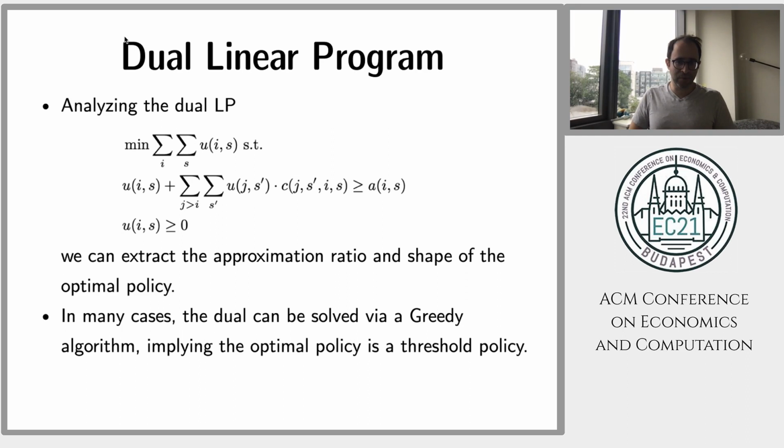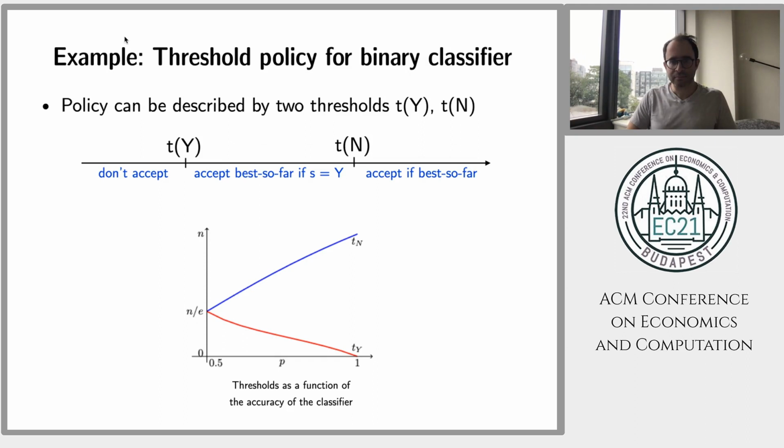In many cases, the dual will also admit a greedy solution. So you'll be able to just solve the dual program by backwards induction, so induction from time n back to i. In that case, the optimal policy will have a special structure called a threshold policy, which I'll describe in the next slide. Actually, I'll just give you an example.